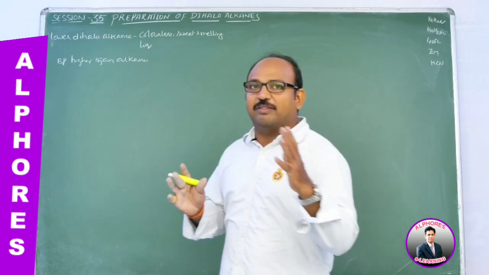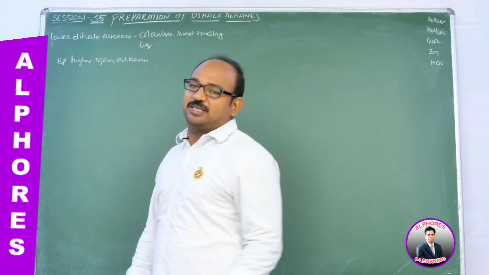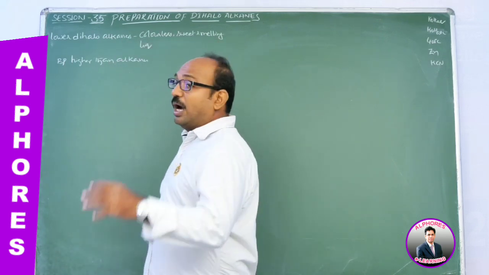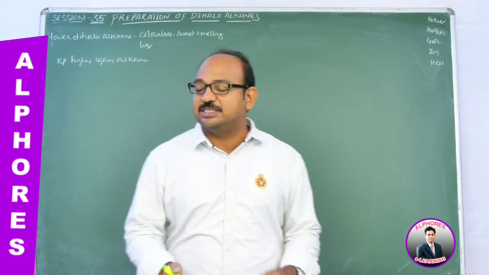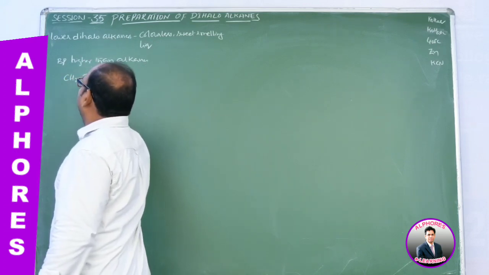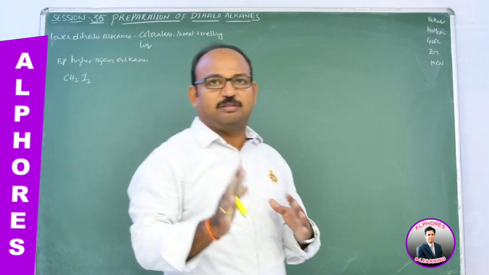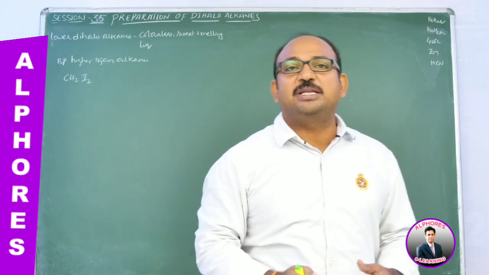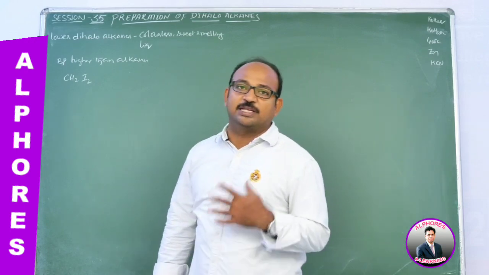These are heavier than water and denser than water. Almost after mercury, the heaviest liquid is CH2I2, methylene iodide. Its specific gravity is very high, 3.36. Out of liquids, the densest, heaviest liquid is this one, we can say.